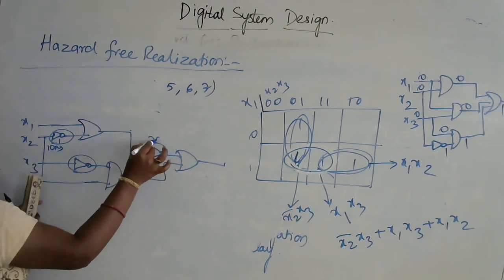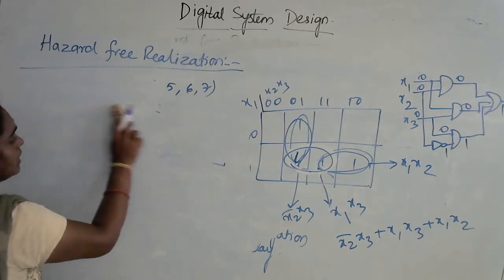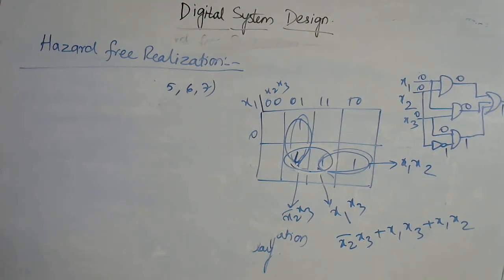This NOT gate has 20 nanoseconds of delay. Even though the gates are the same, if we have different propagation delays originating at the same path, such hazards are called essential hazards. So in order to minimize these essential hazards, the only remedy is to adjust the amount of delay in the affected path.